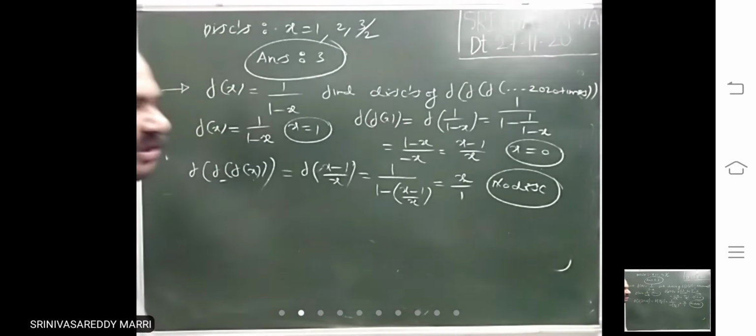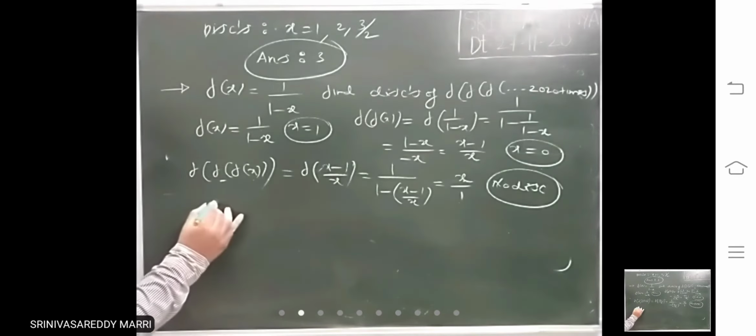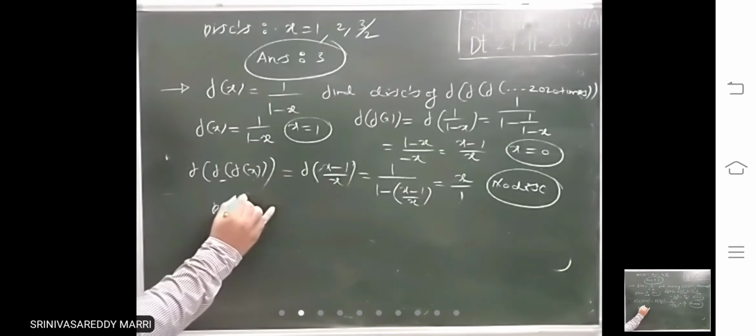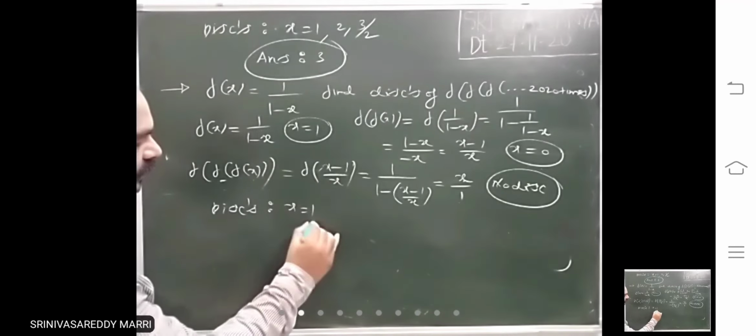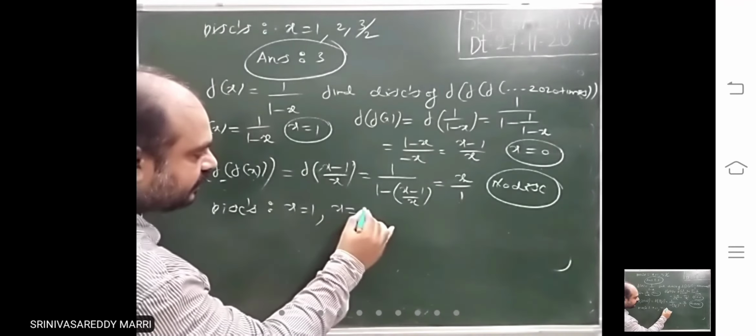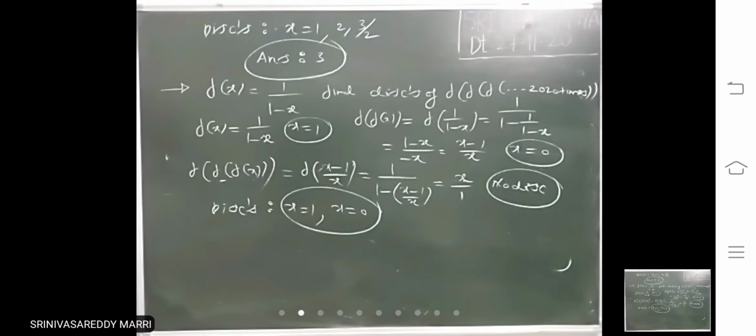Whenever you get x, you stop the procedure. That means the discontinuities are why you have to stop, I will tell. What are those discontinuities? First x equal to 1, x equal to 0. These two. The answer is 2. Why? Next, if you calculate, what will you get?